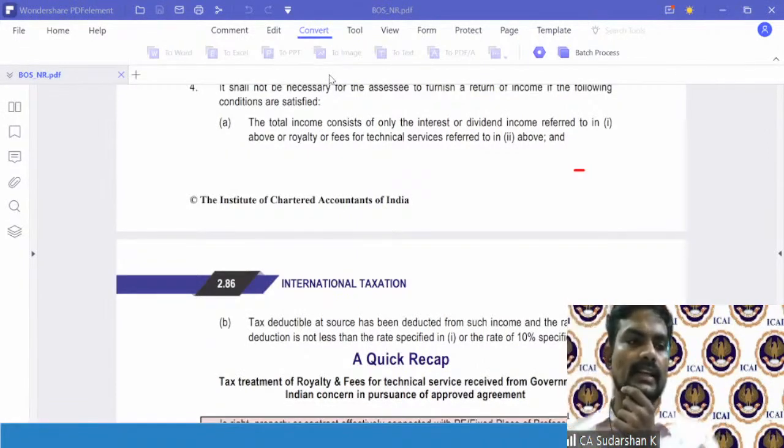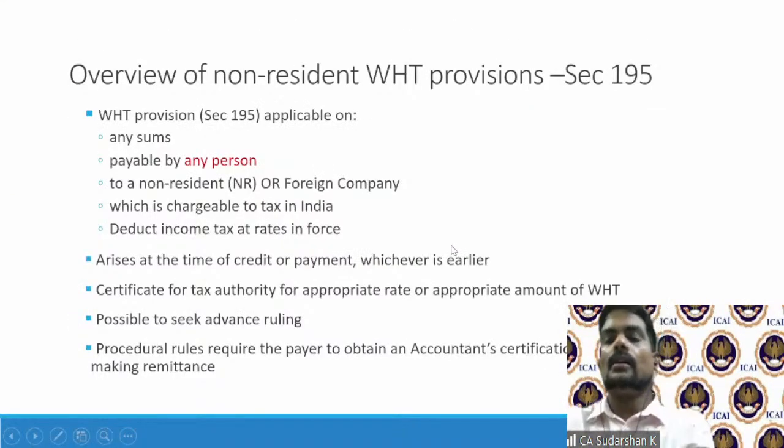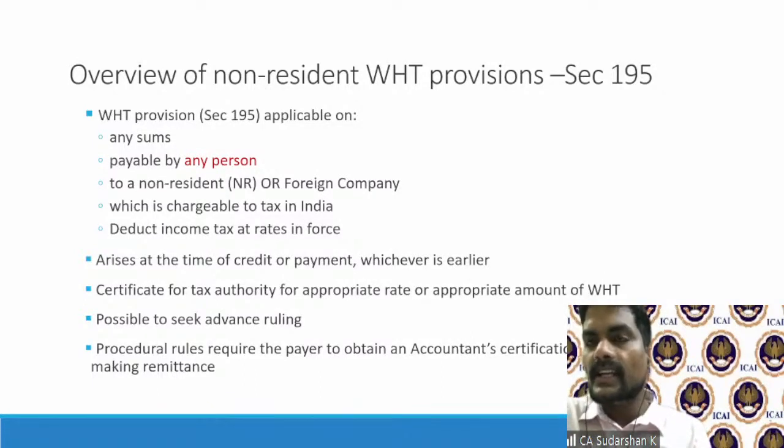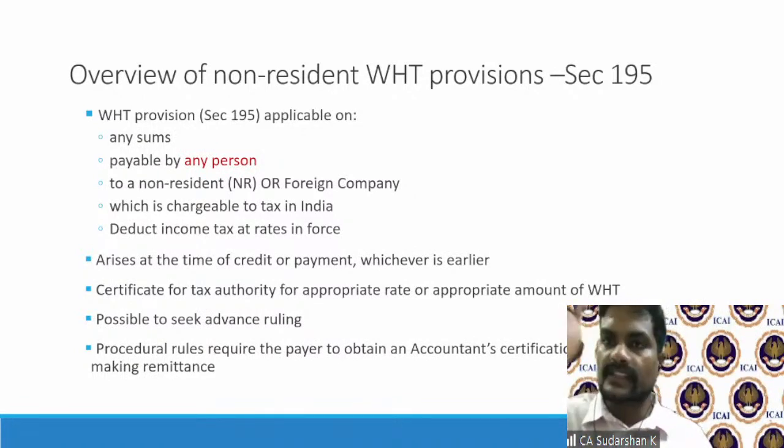Now, having said that, we have seen the rates. Now, the next final piece in this entire non-resident income taxation is, you have seen the source. You know they are a non-resident, deemed to occur in India. We saw the categorization of income, salary, dividend, royalty, FTS, capital gains, and specifically for royalty, FTS, interest, dividends, you have section 115A, which stipulates the tax rates.